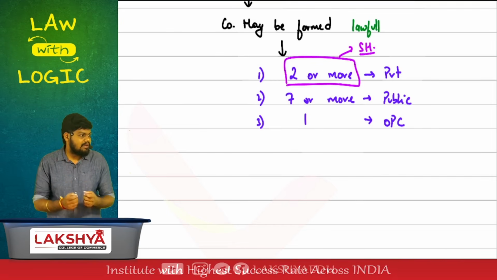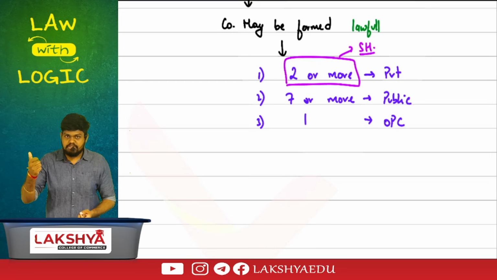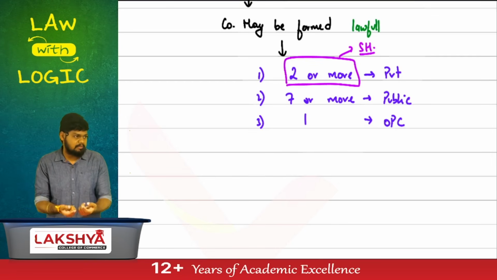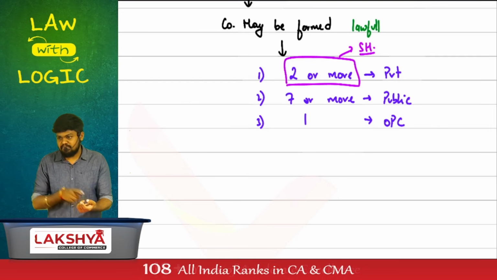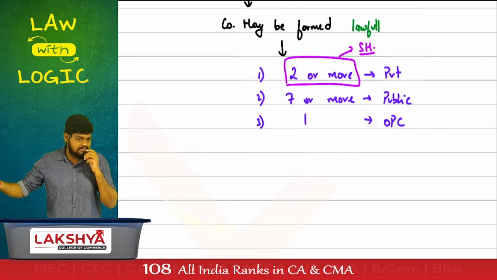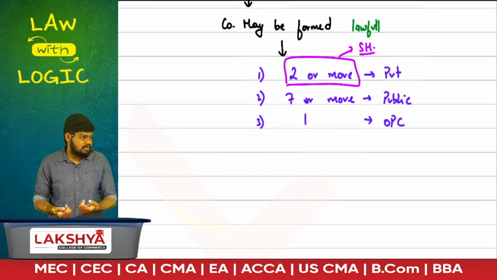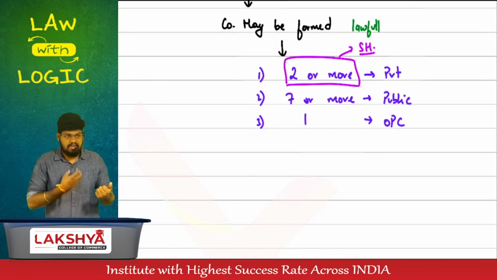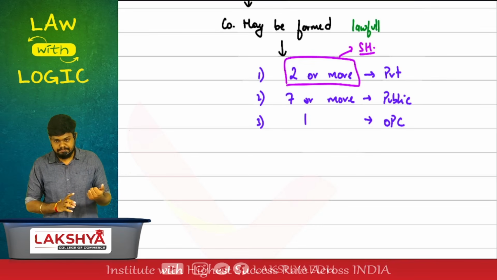Subscriber to which document? Memorandum. Purchased or promised? Promised to purchase. When did he give the promise? Before incorporation. When will he fulfill that promise? After incorporation, he'll become a shareholder. After the company got incorporated, 5 years later, company is again selling shares.